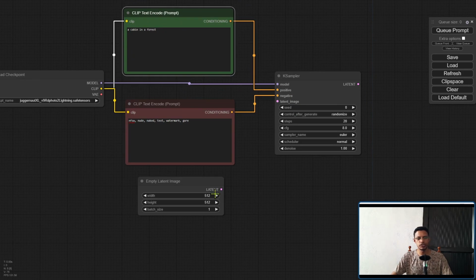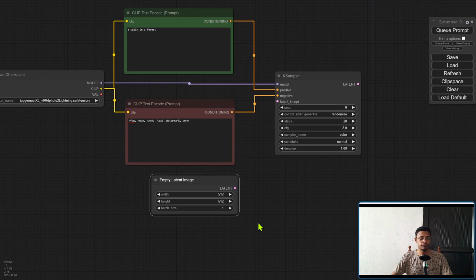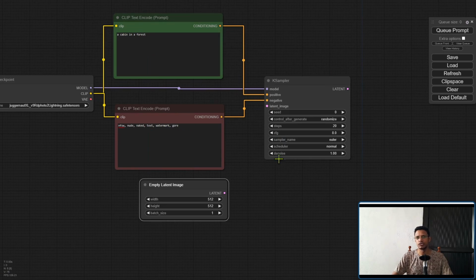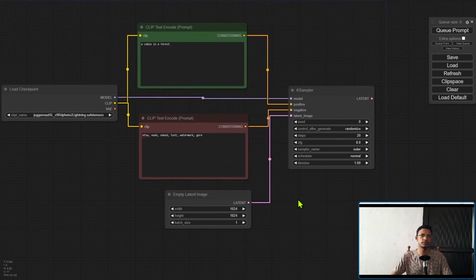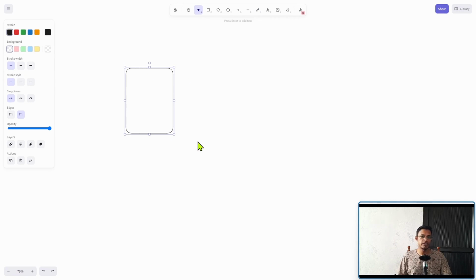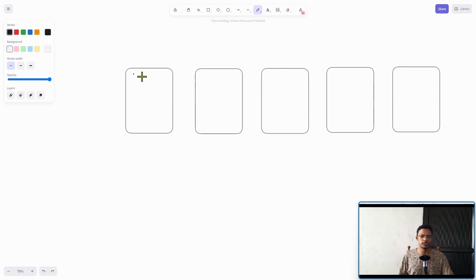For the latent image, we can grab from the empty latent image, or we can pass an image, convert it into latent space, and then pass it over to the KSampler. Now, the KSampler is designed to do the sampling steps, basically the sampling operation. So for now, think of it like we have an image, and this is just noise, like a bunch of noise. We don't have anything.